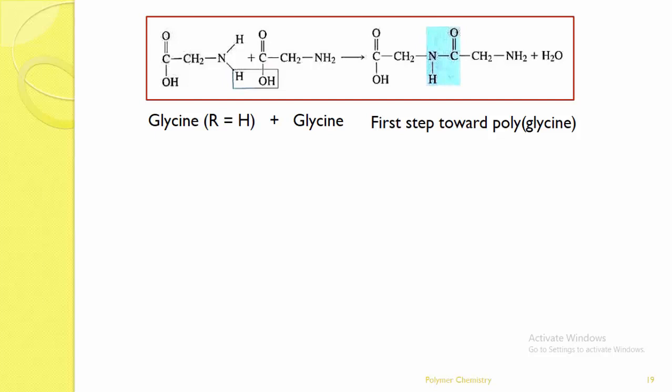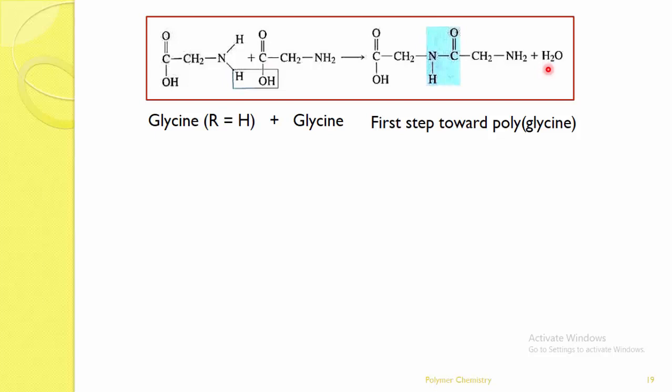Again, it forms the polyglycine. Likewise, in this case, there is an elimination of water. Here this is the OH of one glycine and H of the other glycine. Both are combined to form the NH-CO bond, with the elimination of water. You are getting my point. This is the elimination of a small molecule.